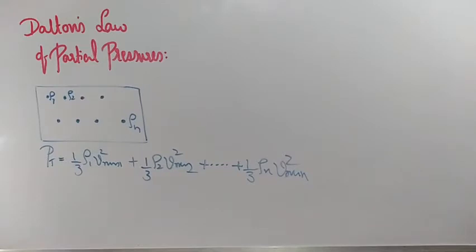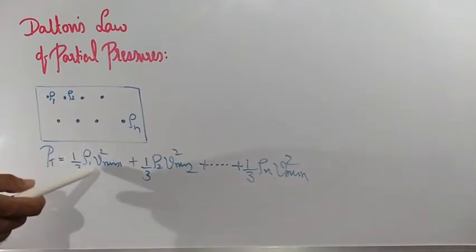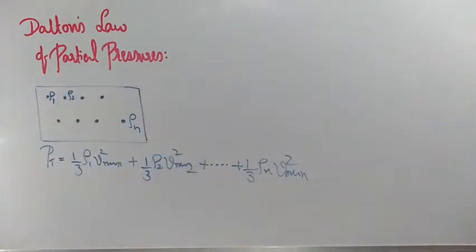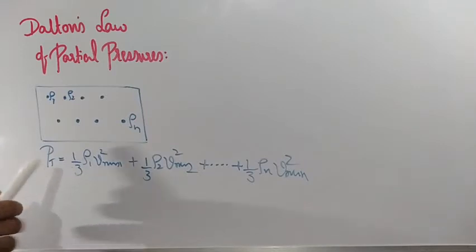The statement is important, and if you remember the statement, you can remember this equation also. Simple. This equation you already know, 1 by 3 rho Vrms square, just written for the first molecule, second molecule, like that for n molecules. If we add up all the pressures, we are going to get the resultant or total pressure. Clear?